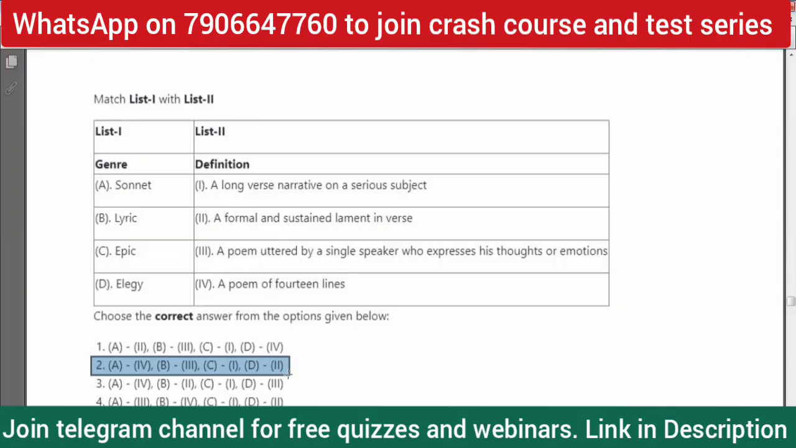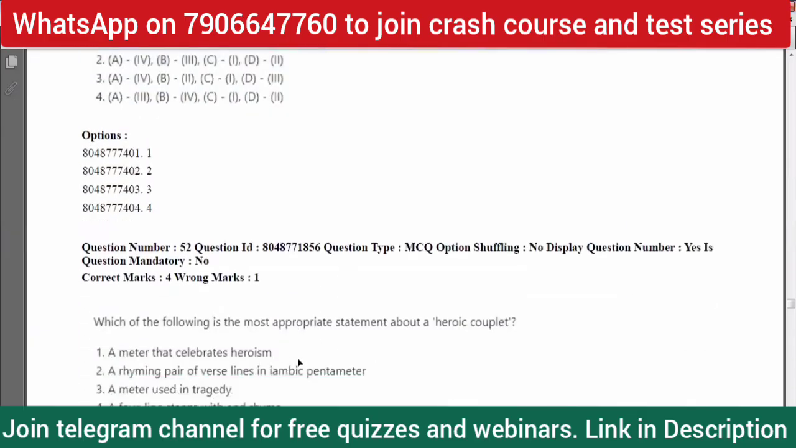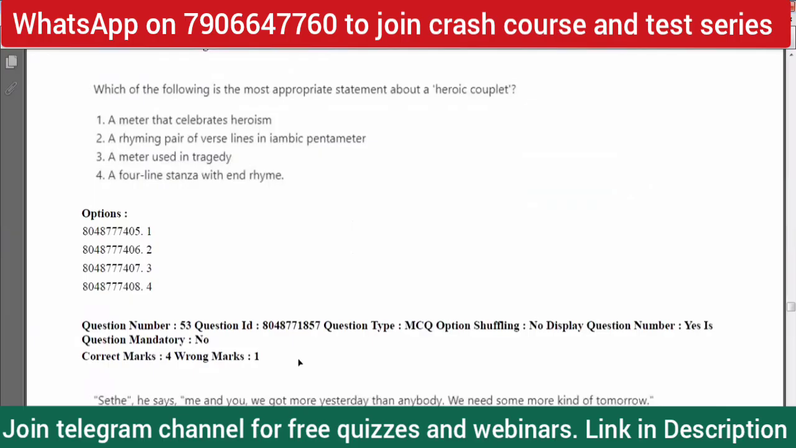B, that is a lyric, is a poem uttered by a single speaker who expresses his thoughts or emotions. And C, epic is a long verse narrative on a serious subject, right? So again, we can put it in literary terms, actually. Yeah, literary terms. I mean, these are terms and all the genre forms of poetry. But in 52, which of the following is the most appropriate statement about a heroic couplet? As you know, heroic couplet was